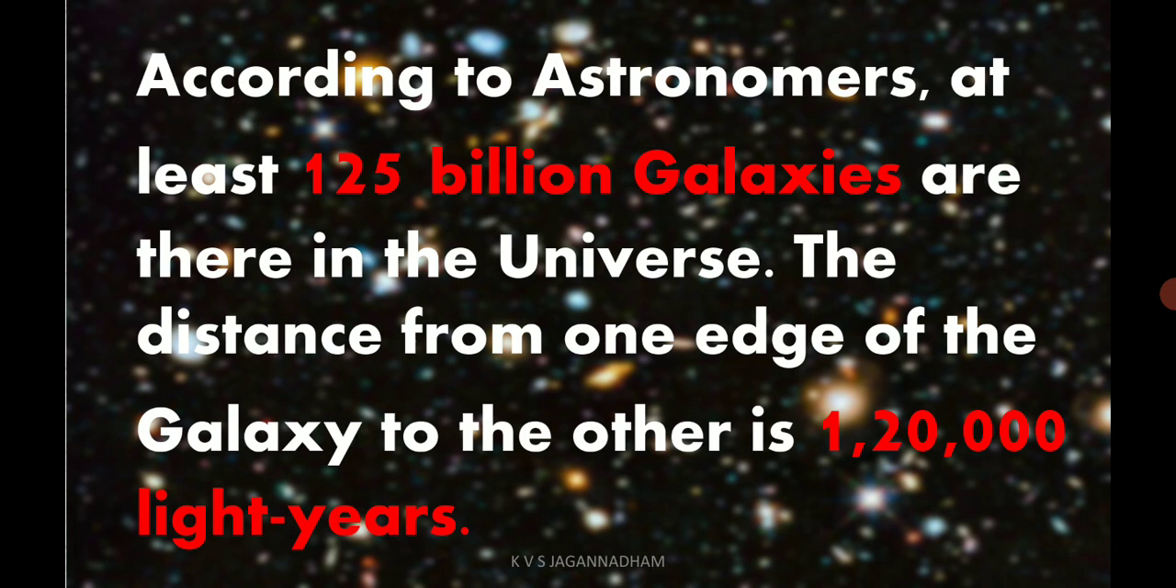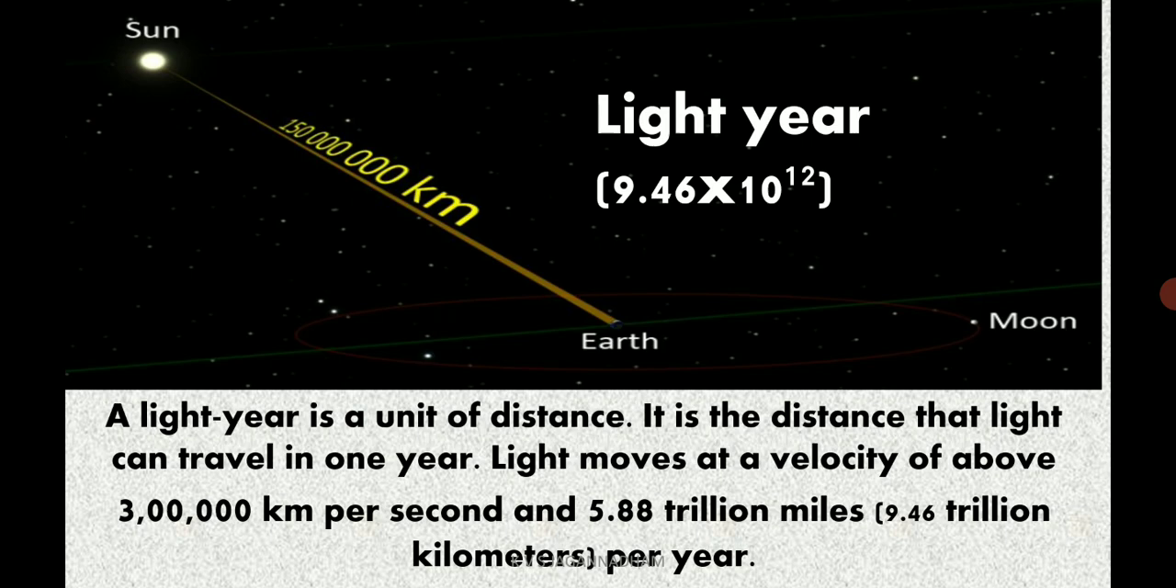the distance from one edge to the other edge of the galaxy is nothing but 1,20,000 light years. What is meant by light year? The distance traveled by the light in a year is called light year. That means it can be explained in 9.46 into 10 power 12 kilometers. The light moves at a velocity above 3 lakh kilometers per second.